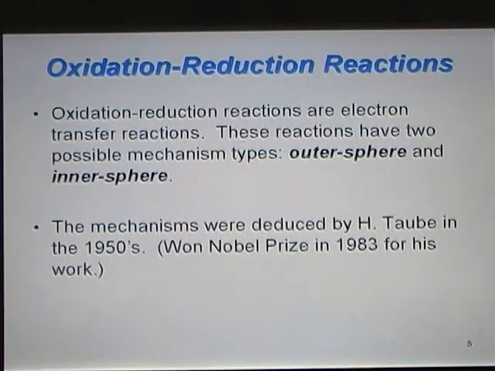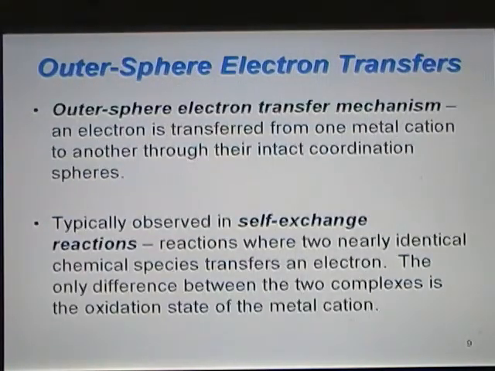The mechanisms for oxidation-reduction reactions were determined by Henry Taube, the same person that determined that compounds were either labile or inert. He did this work in the 1950s, and he won a Nobel Prize for his work in 1983. There are two types of electron transfer mechanisms. We'll look at the outer sphere mechanism first.